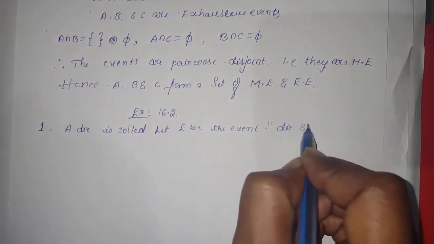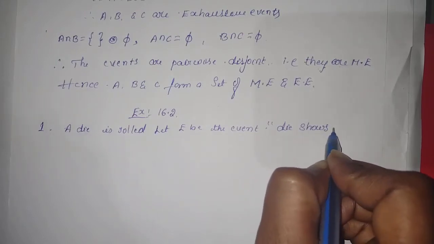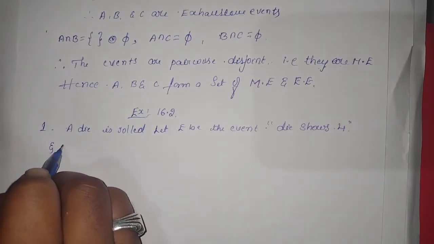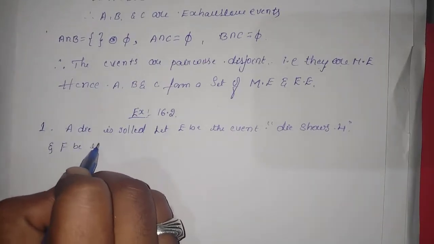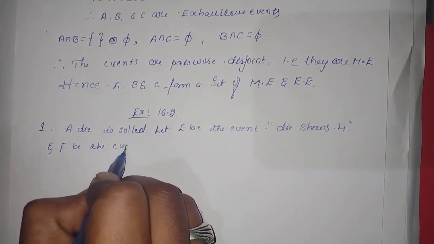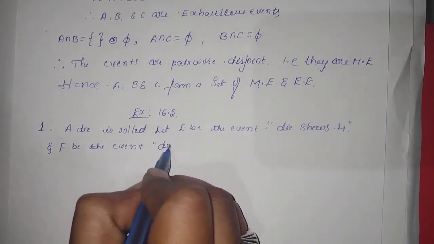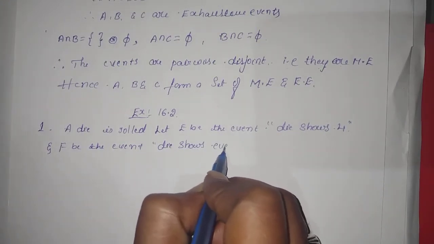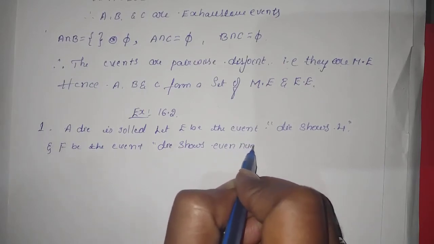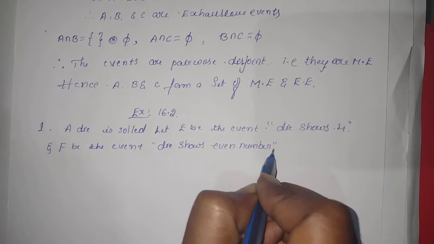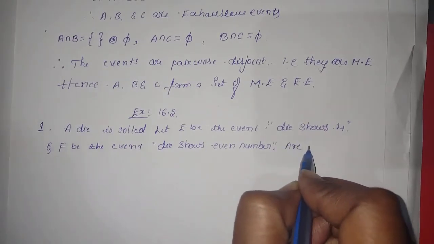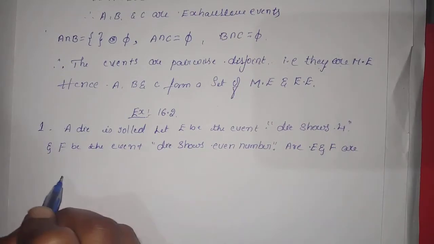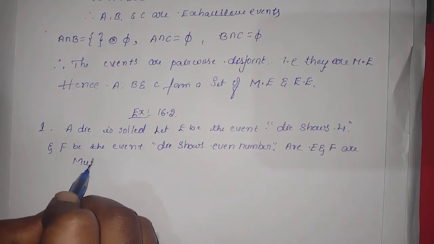die shows 4, and F be the event die shows an even number. Are E and F mutually exclusive?